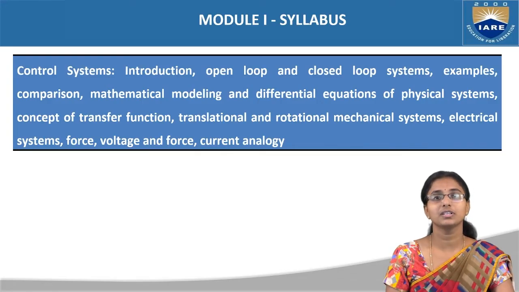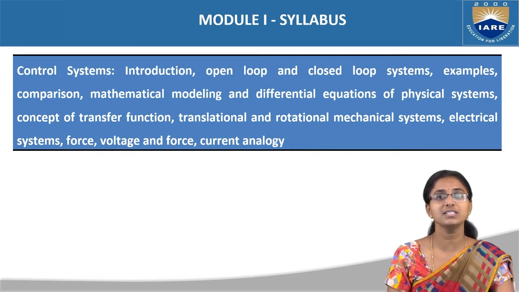In the course of control system, first we are going to deal with the first module, and this is the syllabus covered in your first module. Here we are going to cover an introduction to control system, and what open loop and closed loop control systems are, their comparison, and examples of open loop and closed loop control systems. Next we are going to talk about what physical systems are.